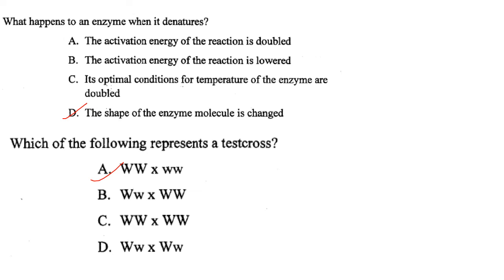Answer is option D. Which of the following represents a test cross? So a test cross is an experimental cross of an individual organism of dominant phenotype but unknown genotype with an organism with a homozygous recessive genotype. So it is option A, that is capital W into small w.